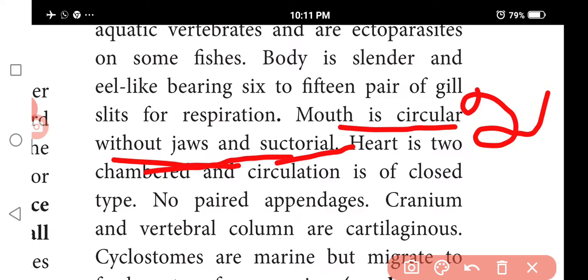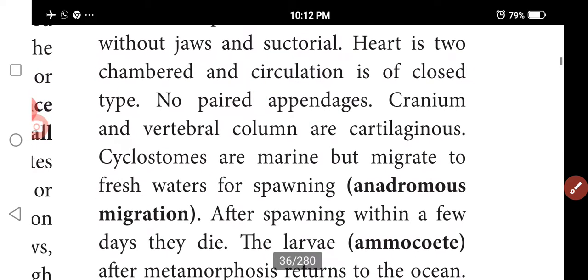Okay, blood circulation is closed. No paired appendages are there. So the cranium and vertebral column are made up of cartilages. Most of the cyclostomes are marine but migrate to fresh water for spawning.